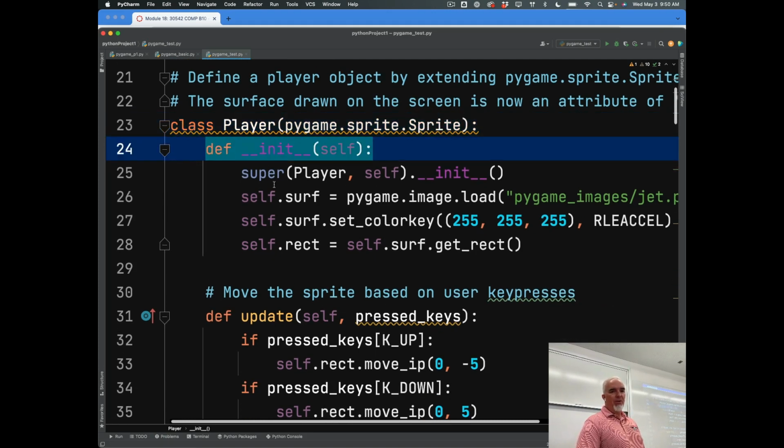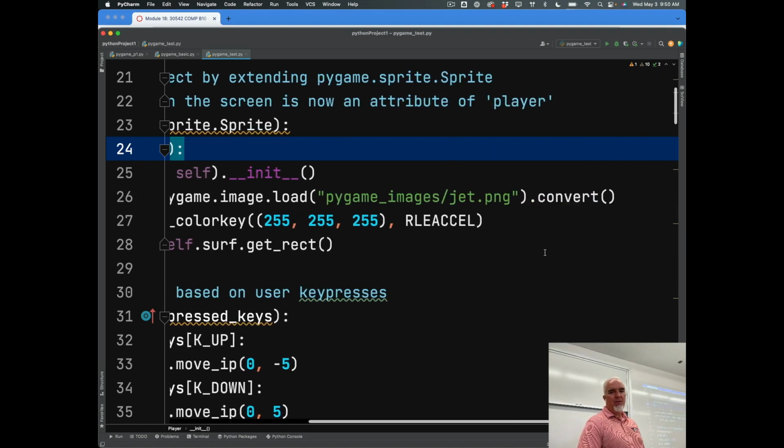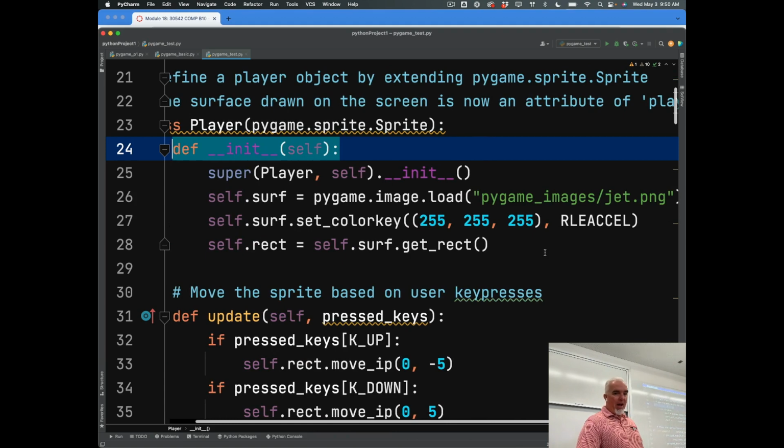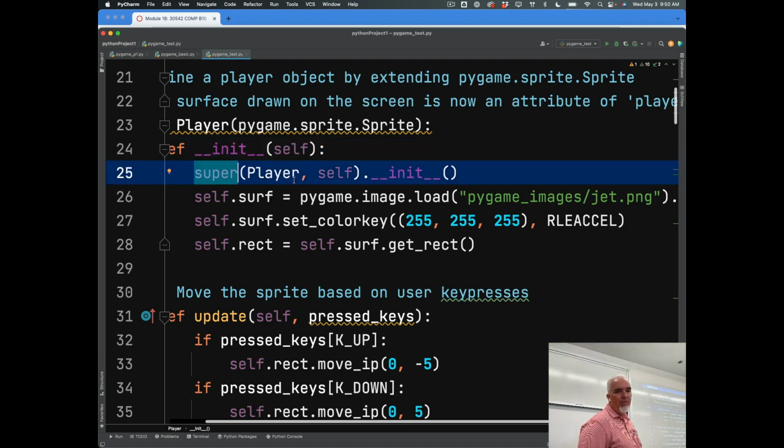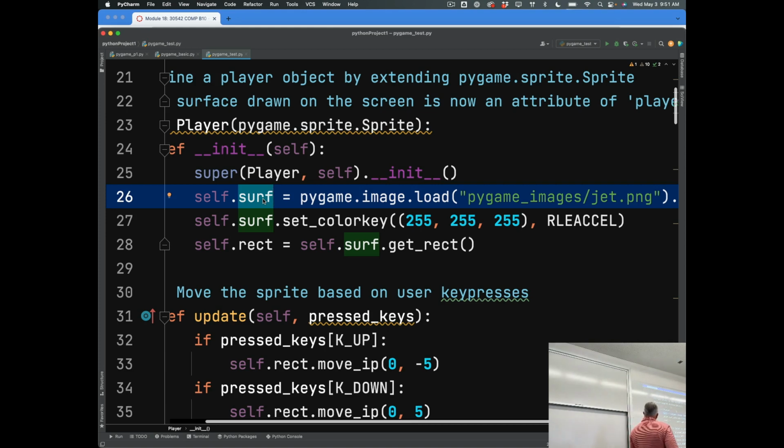We know that this is the initialization of that object. So when we create that object, we're doing some things. And if we think about what we learned in object-oriented programming, we're referring to the super here. So we're calling the initialization of the sprite class. And then we are creating, when we see the word surf, that's short for surface.